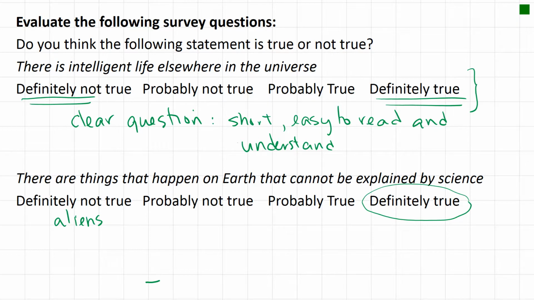Now, what if you were a different person and did not believe in aliens? But said, hey, you know what? We can't explain cancer. Science doesn't explain that yet. We haven't figured it all out yet. So I also would say that there are things that happen on Earth that we can't explain by science. That doesn't mean that science will never be able to explain it. It's just that we haven't figured that out yet.